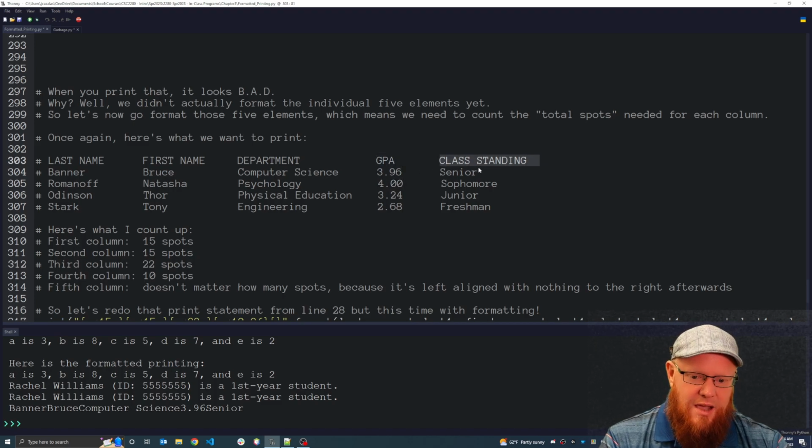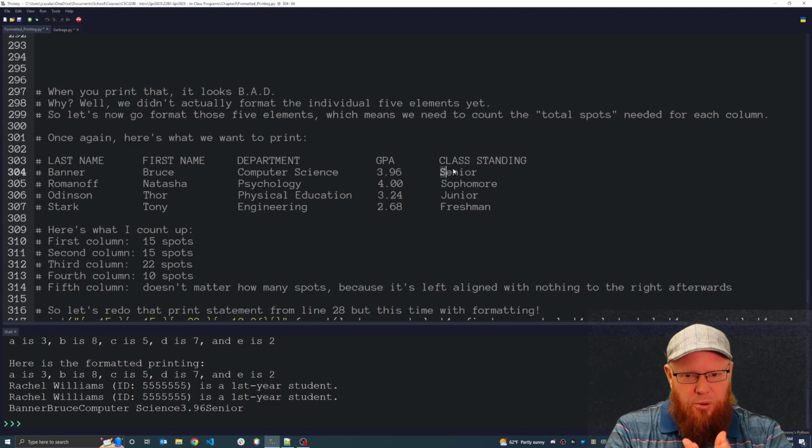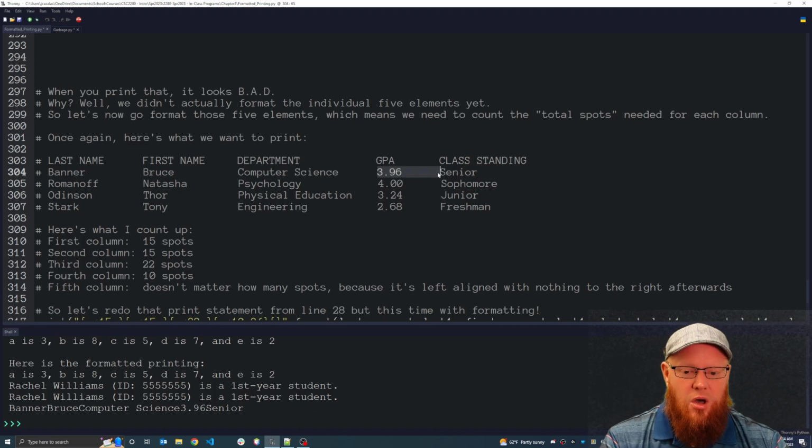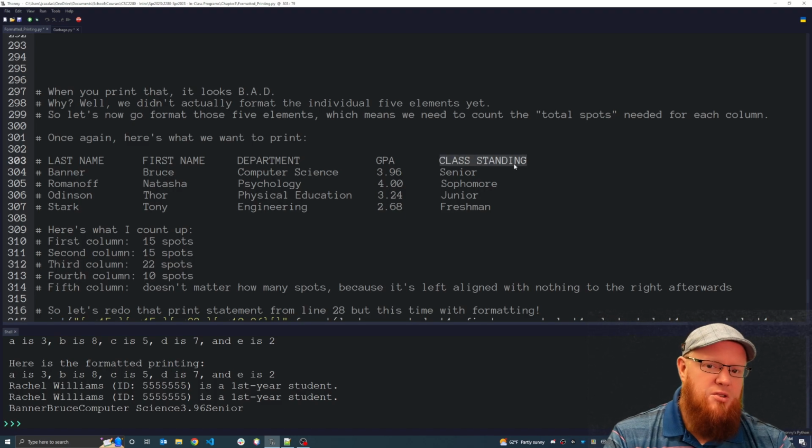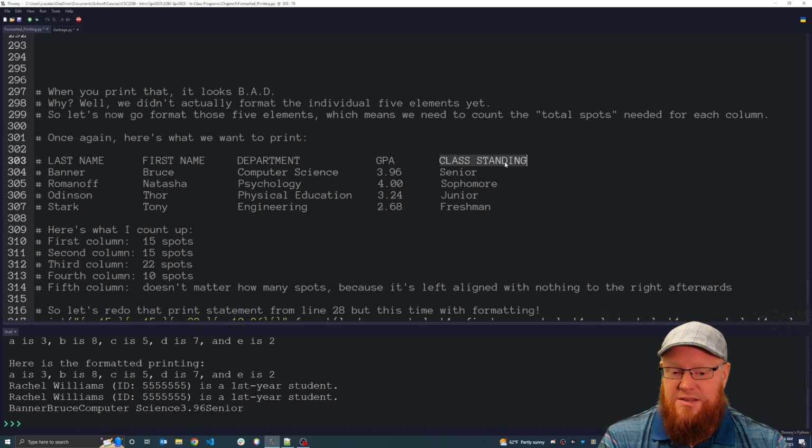Or this class standing column, how is it all perfectly lined up? Because the column that came before it is all 10 spaces. But since there's no column coming after class standing, it doesn't matter the width of each of these. Sure, I could make a width, but it's unnecessary.